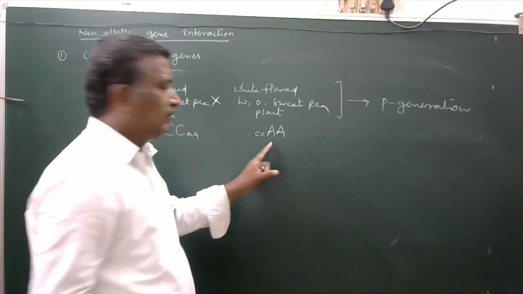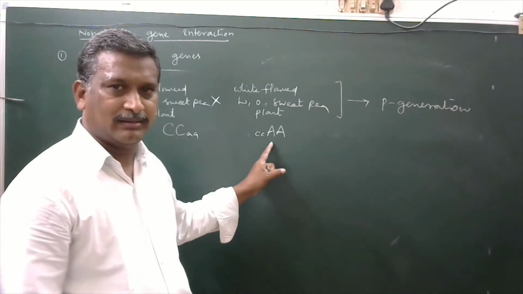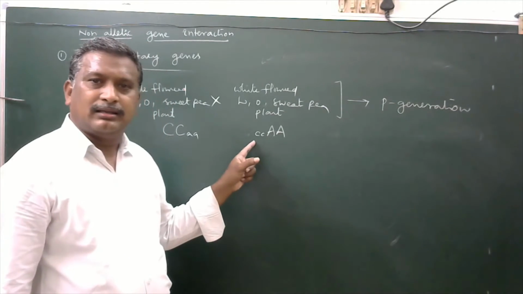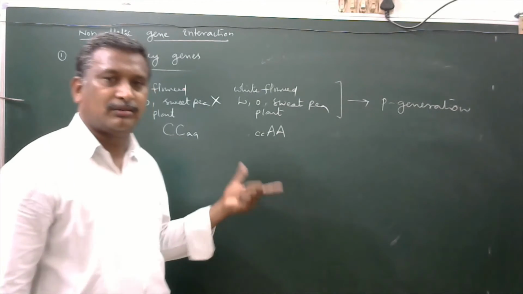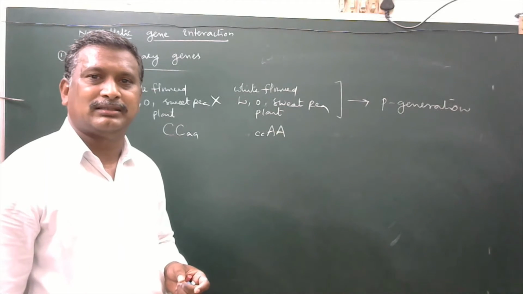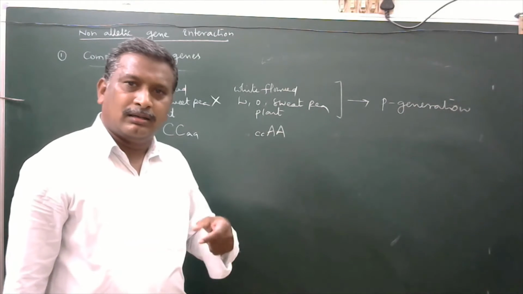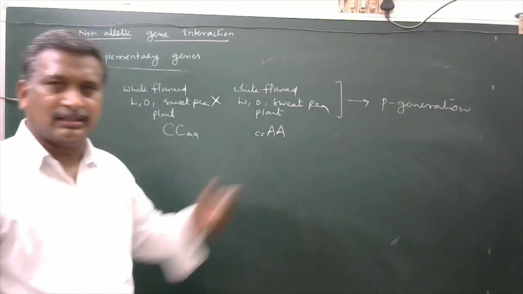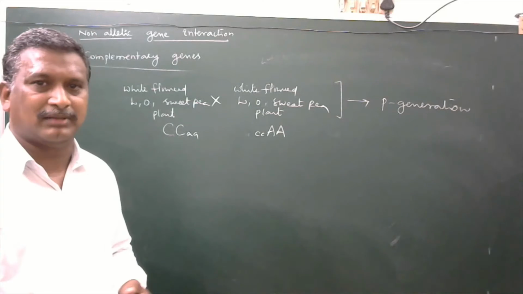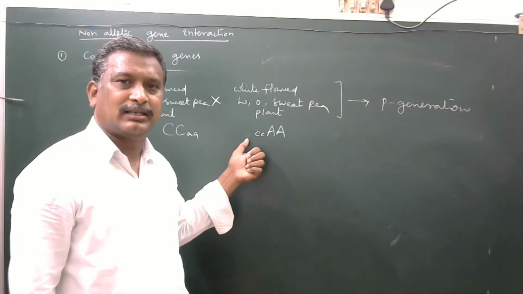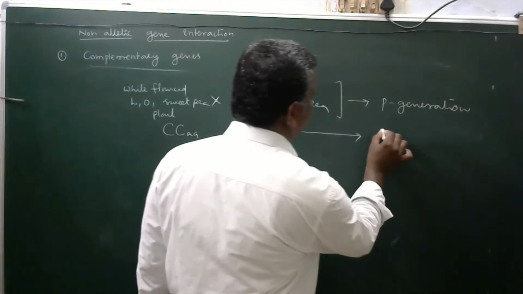Now here also only one dominant gene, capital A, a non-allelic dominant gene, is alone there. Small c, the other gene, is there. Small c gene is not able to produce chromogen, but the capital A dominant non-allelic gene alone produces enzyme. Presence of enzyme alone is not able to produce anthocyanin, because the substance, chromogen, is not developed in this plant due to the recessive gene for chromogen. Okay, this is known as the genotypes.